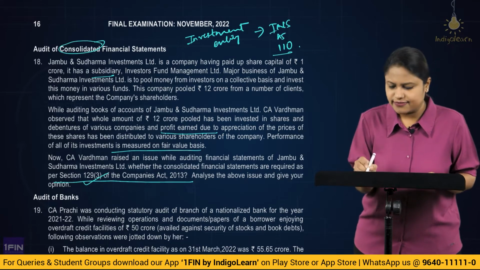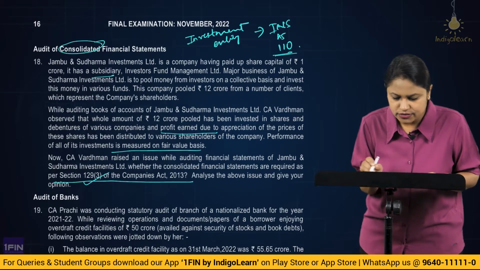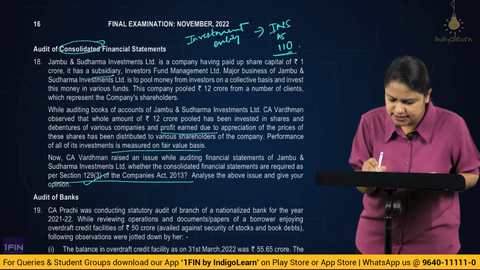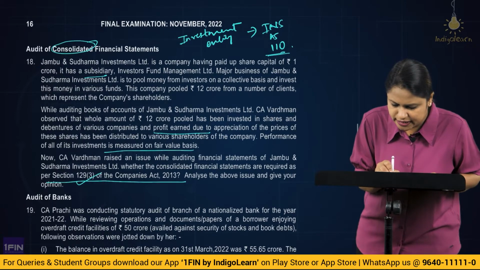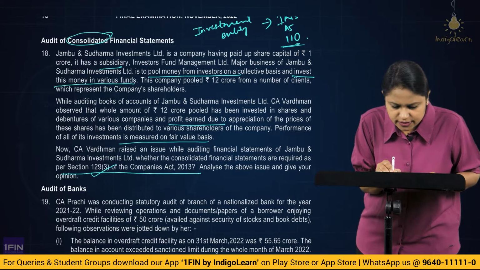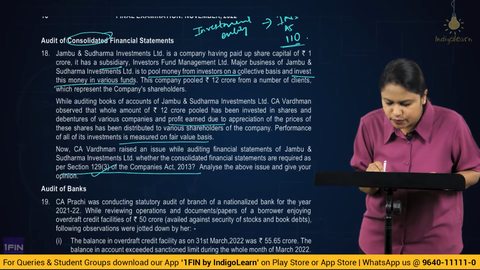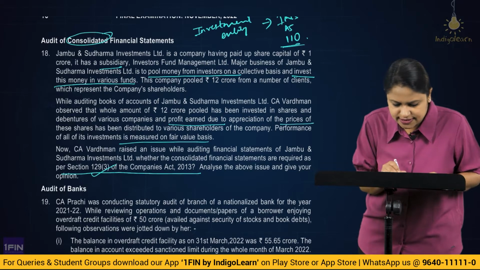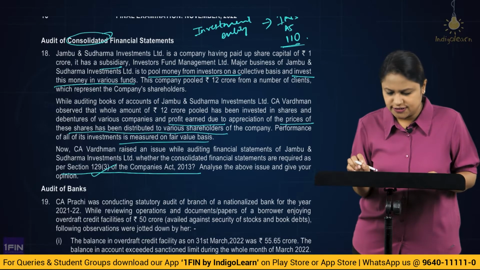So, here you need to identify first if it is an investment entity or not. For that, the criteria given as per Ind AS are, first, the business should be to pool the funds. That is, they are pooling the money from the investors. The reason is to invest the same in various funds, and whatever profit you earn due to appreciation of the share prices is to be distributed to the various shareholders.